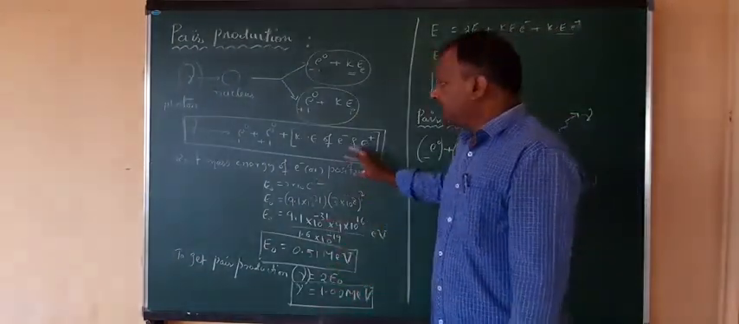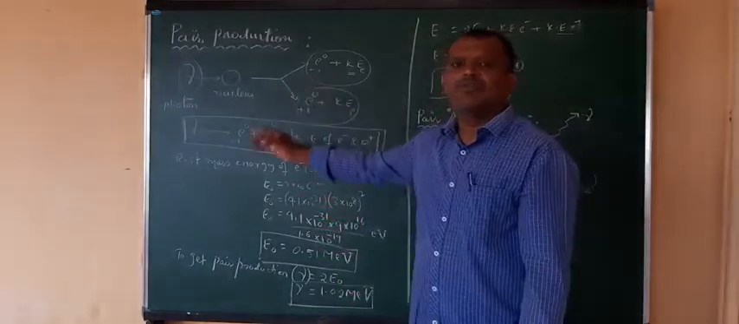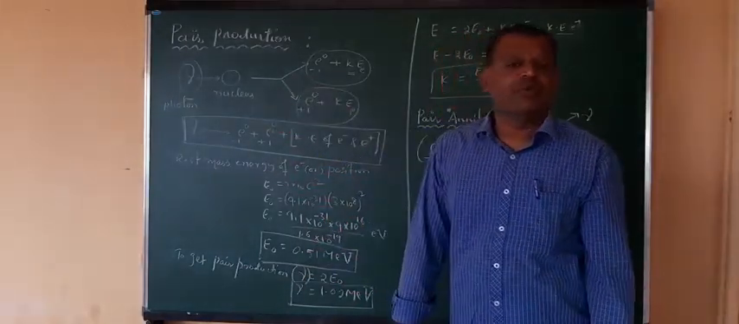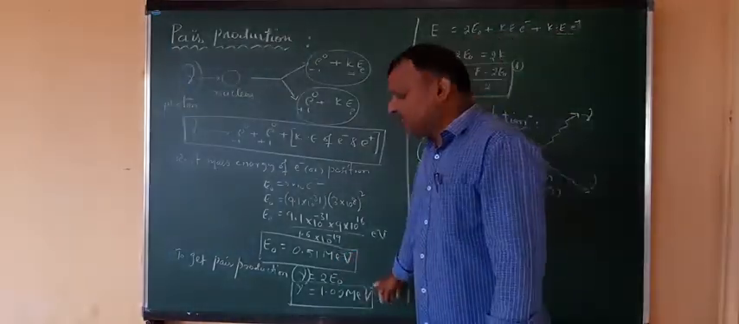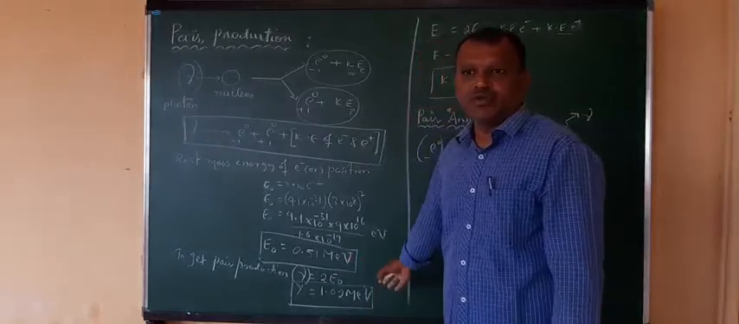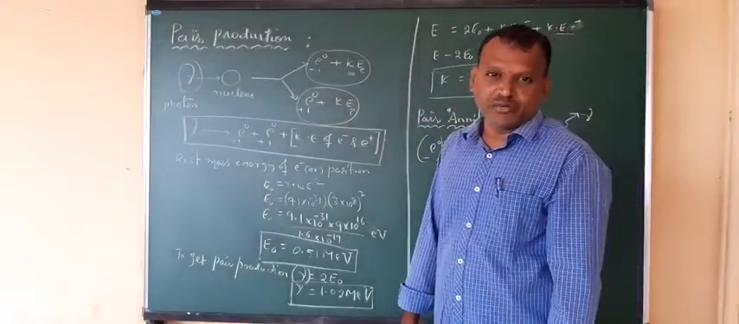It is an important point. They will give you the energy of the gamma photon and ask whether pair production can occur or not. So it depends upon the energy required for pair production. How much is required? 1.02 million electron volts of energy is required. Then only can pair production be obtained.